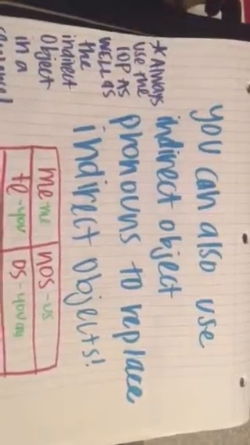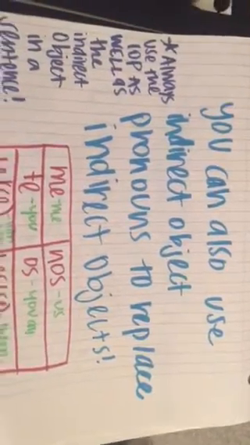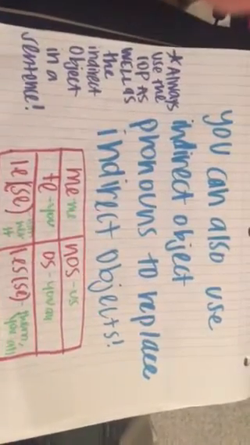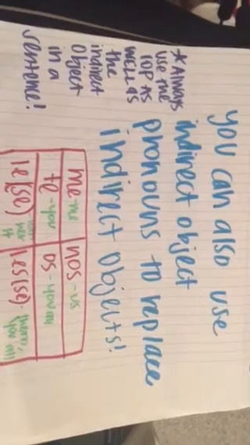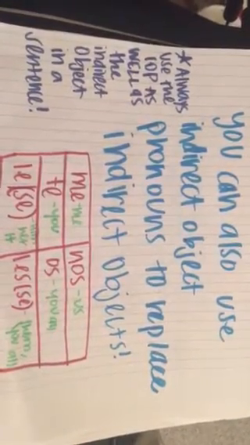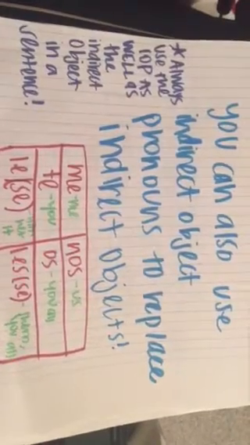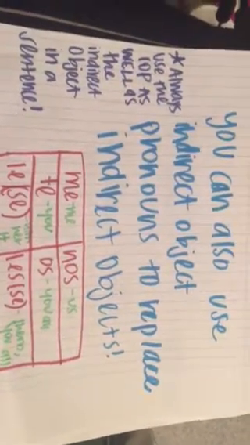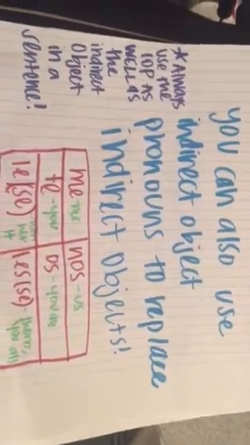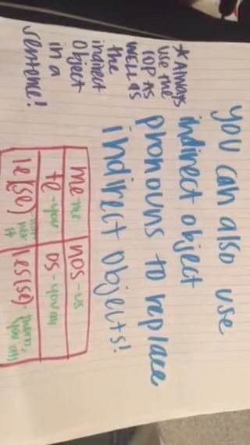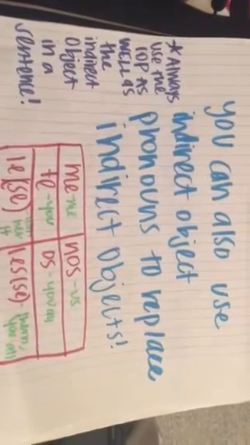You can also use indirect object pronouns to replace indirect objects. Conjugation of this is me, te, le, se, nos, os, les, se. Me is me, te is you, le or se is him, her, it, nos is us, os is you all, les or se is them or you all. Always use the indirect object as well as the indirect object pronoun in a sentence.